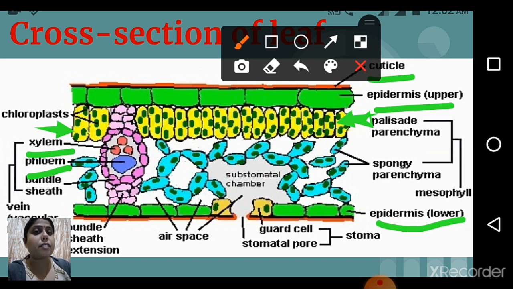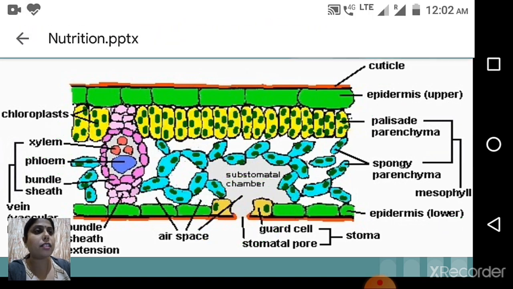But the most important thing that you must observe is the stomata. Can you see here? I circled it. The stomata is a small opening in the leaves, at the bottom, I can say at the lower epidermis. That is the opening, and this stomata is guarded by guard cells. In detail we will learn in the next slide.